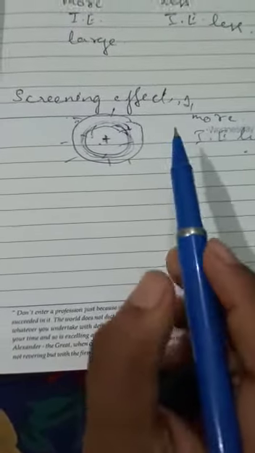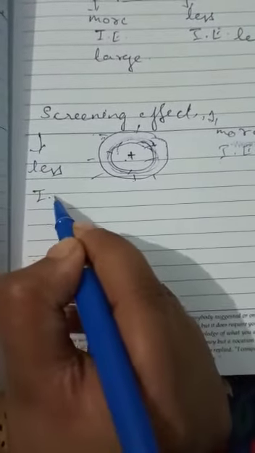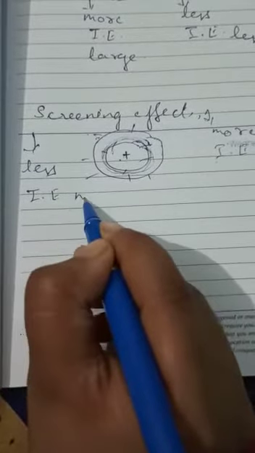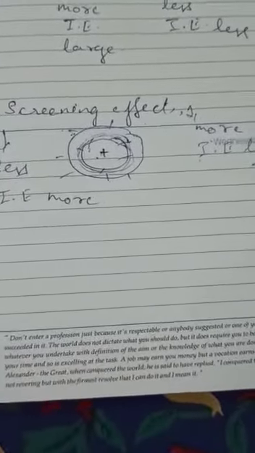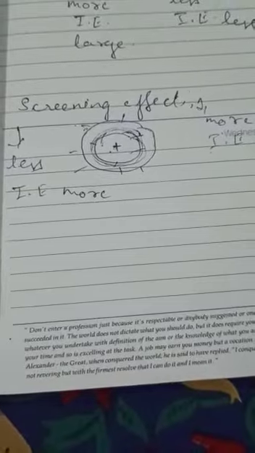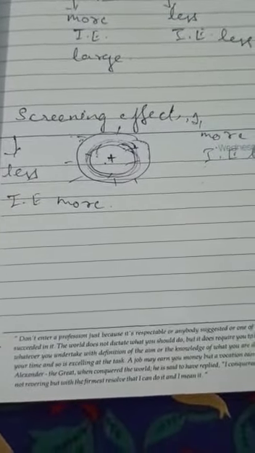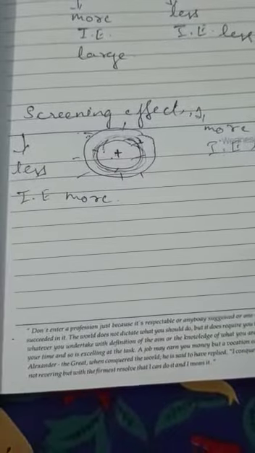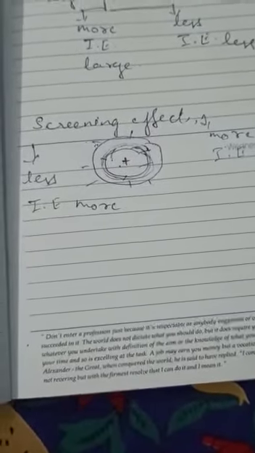And if the screening effect is less, then ionization energy will be more, because if the screening effect is not very effective, then there will be more attraction between the nucleus and the electron, and it will in turn require more energy for the removal of the electron. So that is why in this case the ionization energy will be more.